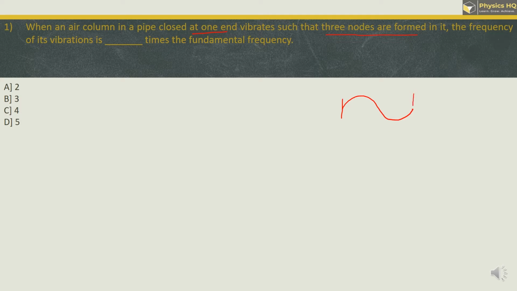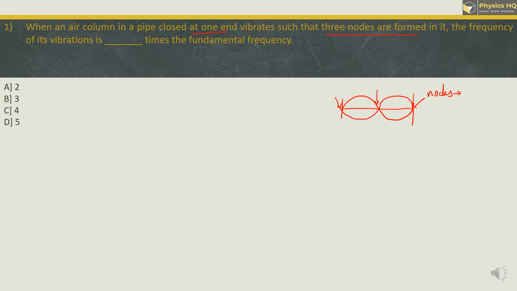there are at times objects which reflect these waves, and when this wave reflects back in this manner, these points where the displacement is minimum are called nodes.